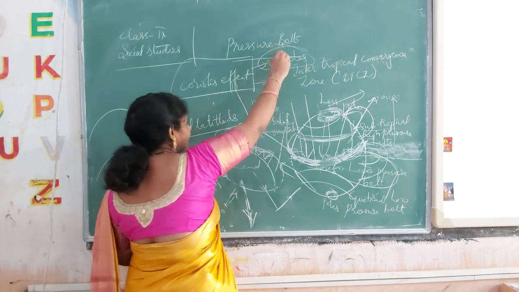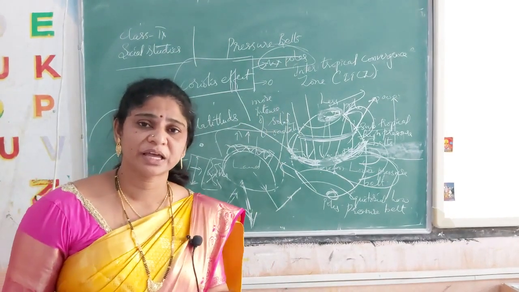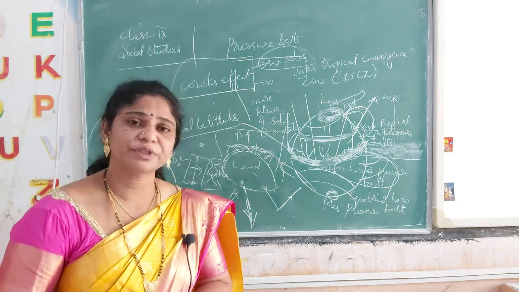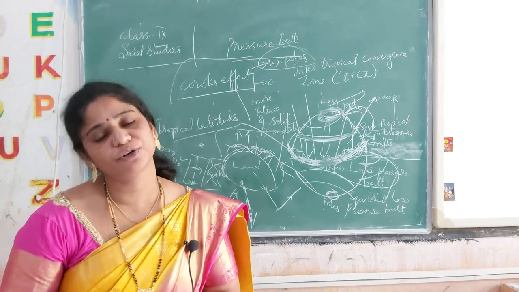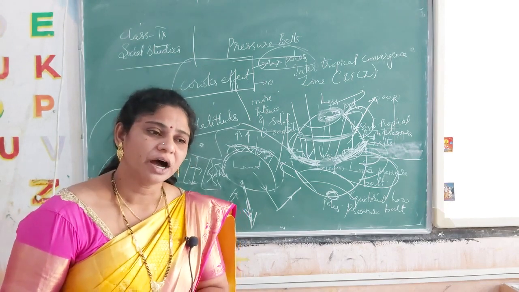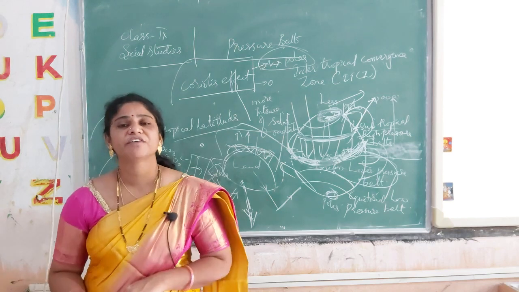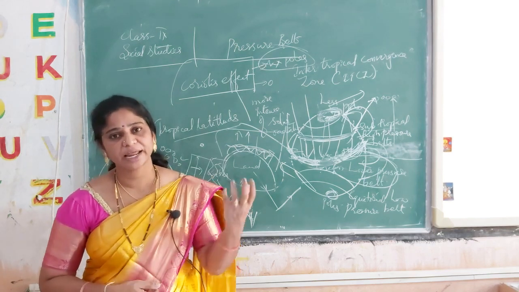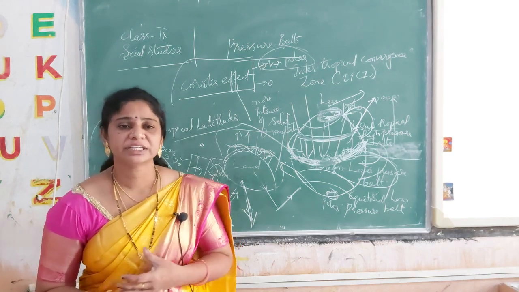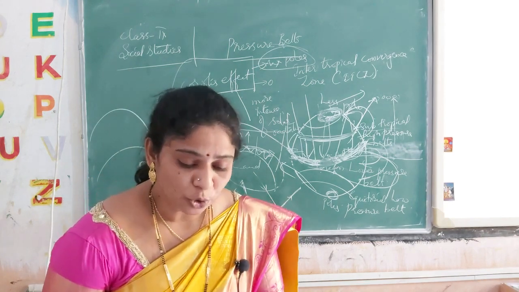So everything is maximum in the polar region, coolness is also maximum. That's why most people prefer to live in the equatorial regions, because the temperature suits our vegetation, our agriculture, sunlight, and mainly our living habitat. We can live better in the equatorial region compared to the tropical region.